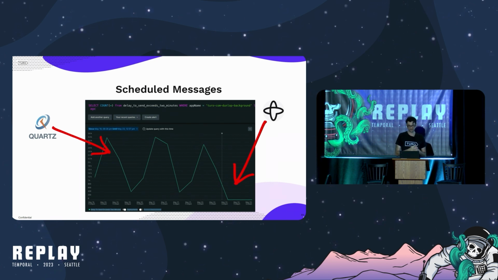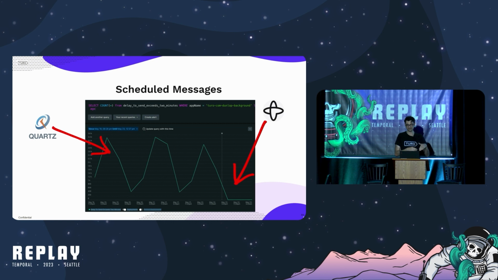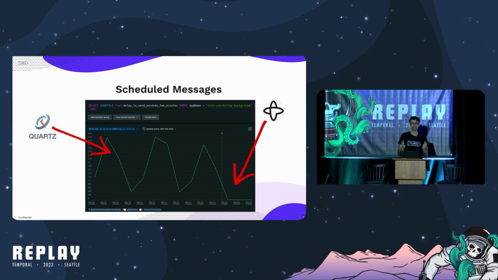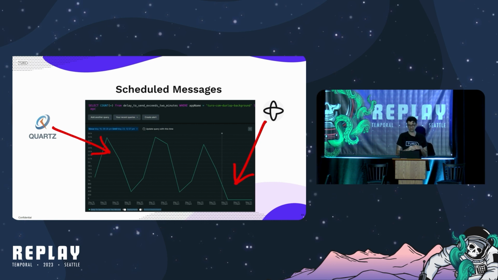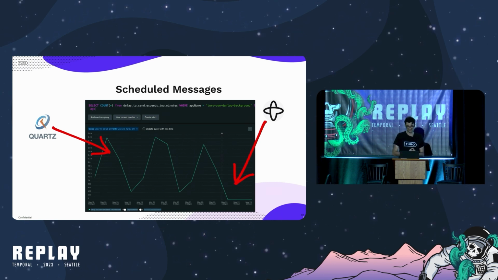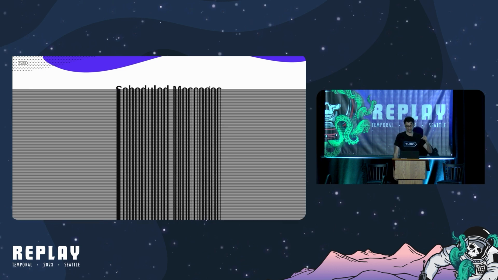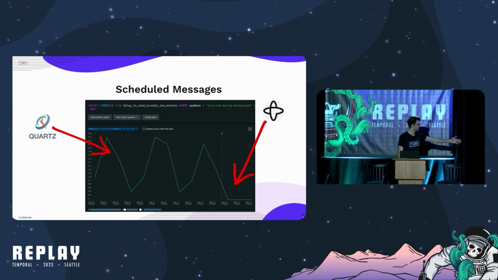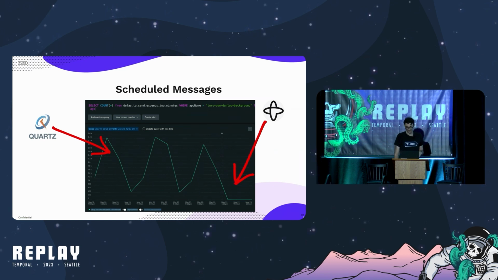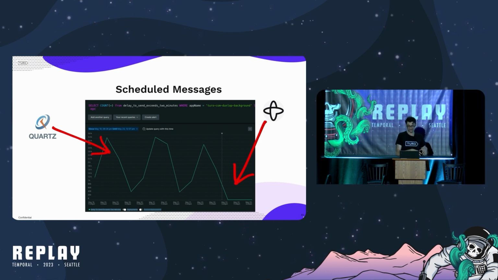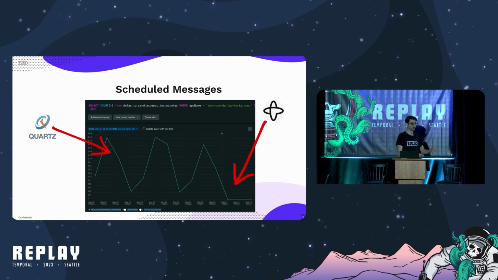The Quartz job processing these messages was failing and always falling behind. Messages scheduled for a certain time would often be delayed by several minutes, leading to a detrimental user experience for both our guests and hosts. It took us one day to lift this job from Quartz onto Temporal. The results, as you can see, were rewarding. Temporal completely eliminated message delays. We went from thousands of messages being delayed to none. Problem solved.